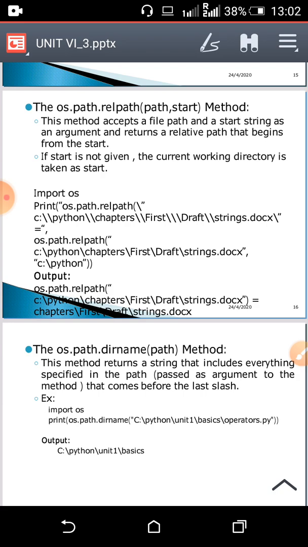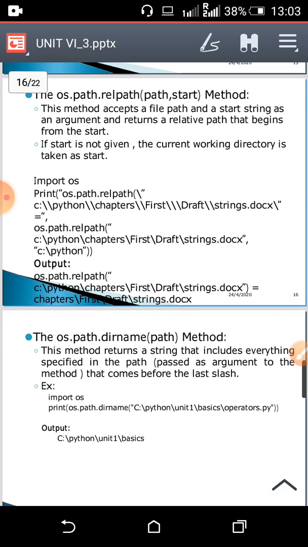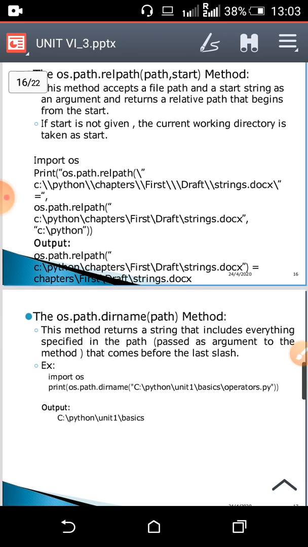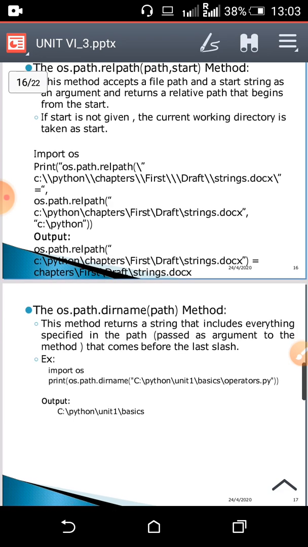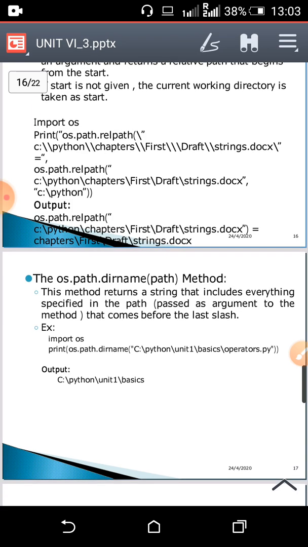Okay, now next is os.path.relpath(path, start). So this method accepts a path and a start string as arguments and returns a relative path that begins from the start. Okay, whatever you have mentioned in the start, according to your start, it will begin that relative path. It gives you the relative path. If you haven't given the start, then the current working directory will be considered as the start.